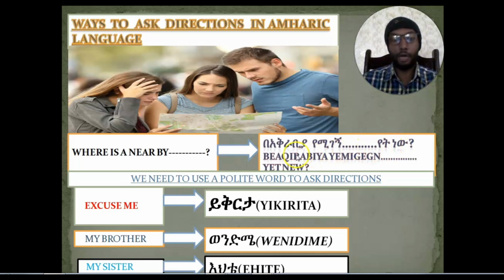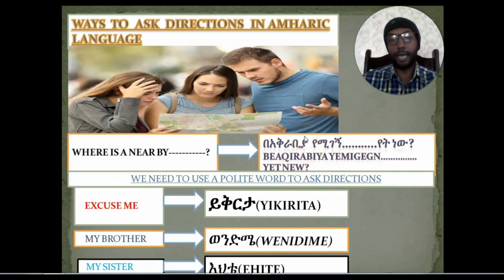So, in order to say, where is a nearby dash? In Amharic language, በአቅራቢያ የሚገኝ dash yet no. Where is a nearby dash? In order to say where is a nearby, in Amharic we'll say በአቅራቢያ የሚገኝ dash yet no, okay?